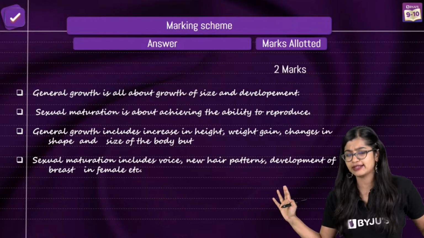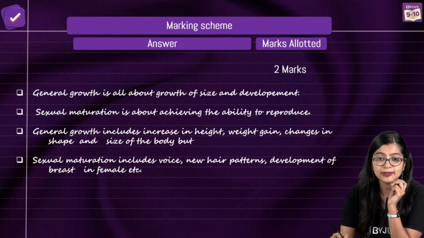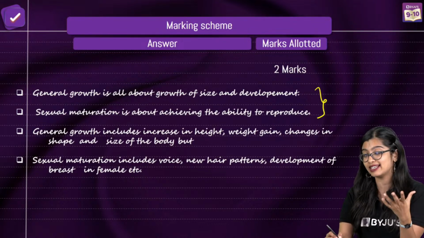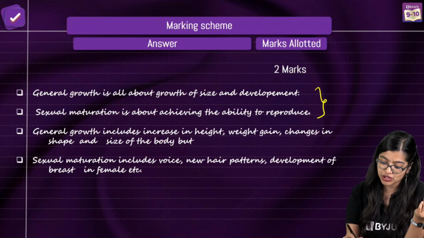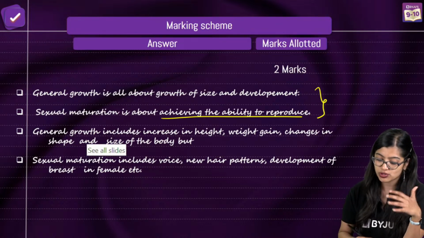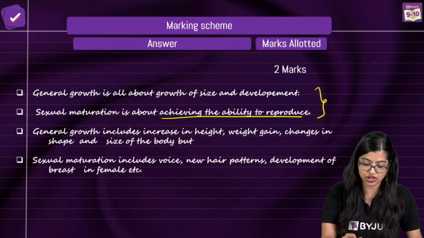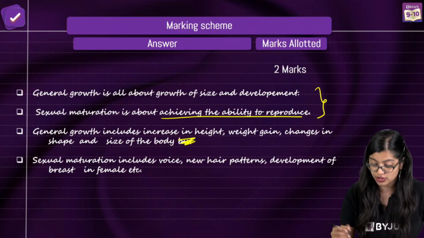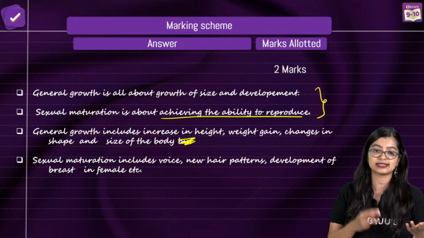So you just need to write this. First point of difference is general growth is all about growth in size and the development of the body. Sexual maturation is about achieving the ability to reproduce. General growth includes height, weight gain, changes in shape and all of that. But sexual maturation includes, of course, new hair patterns, development of breasts and so on.